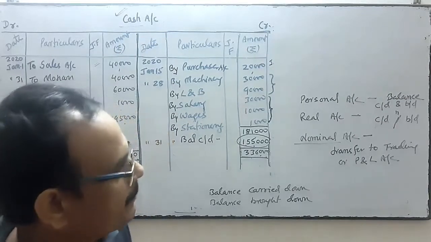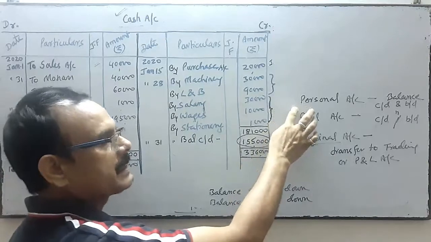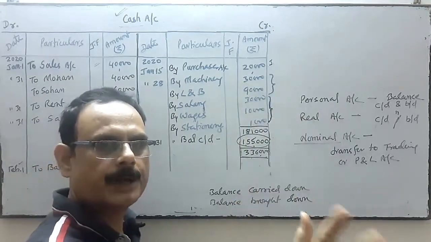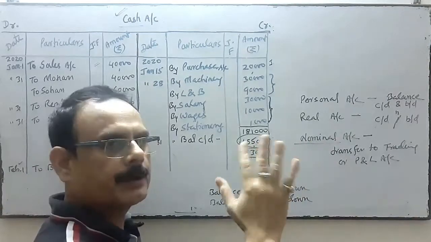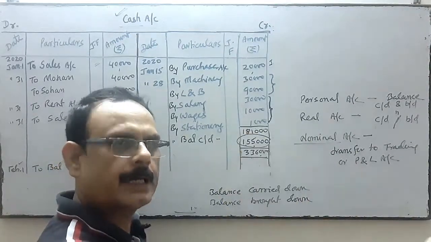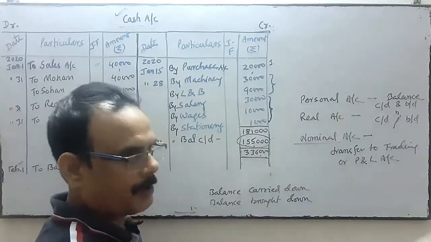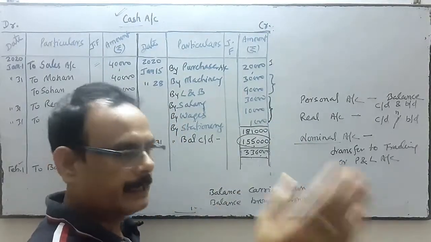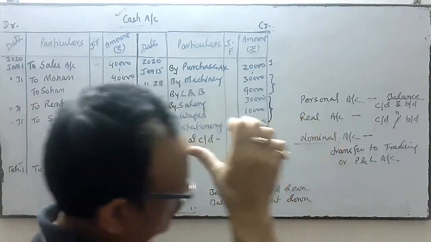So the balance of a personal account may be debit, credit or no balance. Real account balance will be debit or credit, and it will be carried down and brought down. But nominal account balance is never carried forward. It is transferred to trading account or profit and loss account.